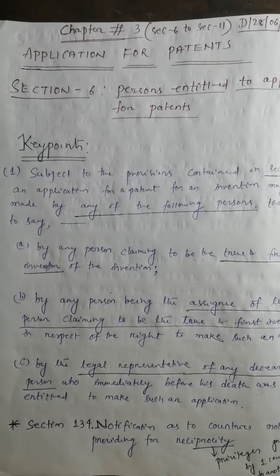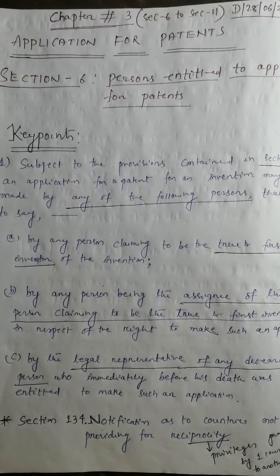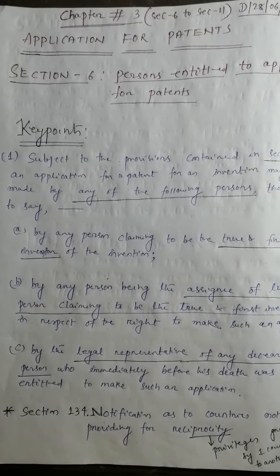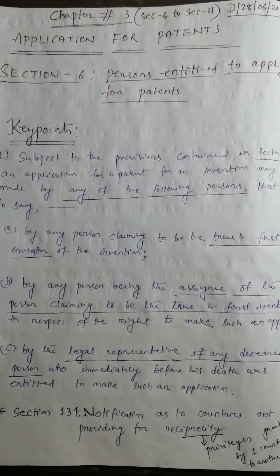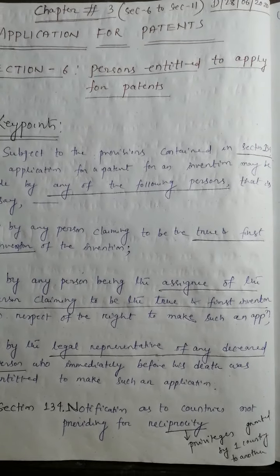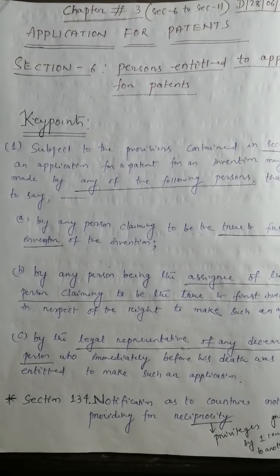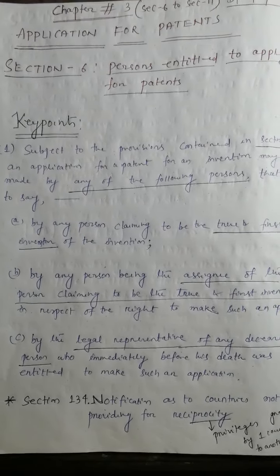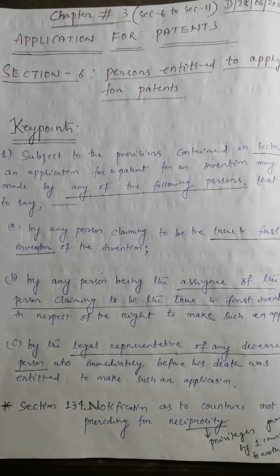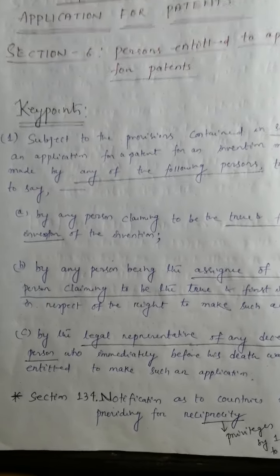Dear friends, today I will start Chapter 3 of the Indian Patent Act, the Patents Act 1970. Chapter 3 spreads from Section 6 and ends at Section 11. Chapter 3 is about the application for patents. And today I will discuss the starting section of Chapter 3, that is Section 6.